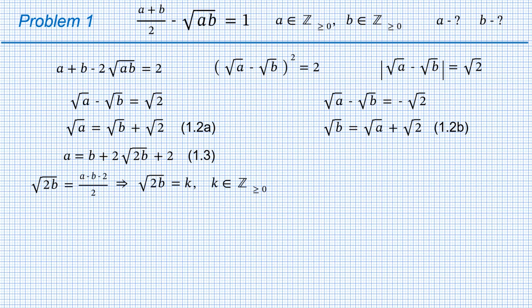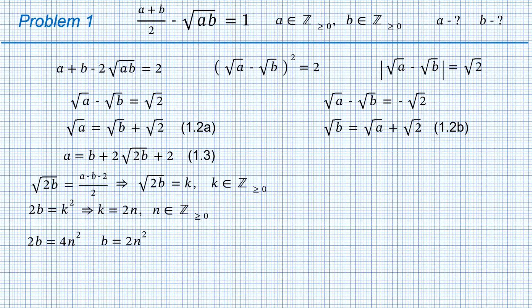Then we take the square of the equation for k, from which we can see that k squared is an even number. It can be easily proven that a square of an odd number is an odd number. Therefore, k must be also even. So we set k equals 2n, where n is, just like k, a non-negative integer. Substituting the value of k into the equation for 2b, we get b equals 2n squared.